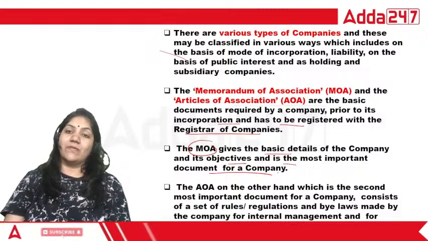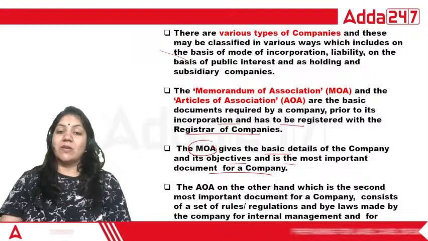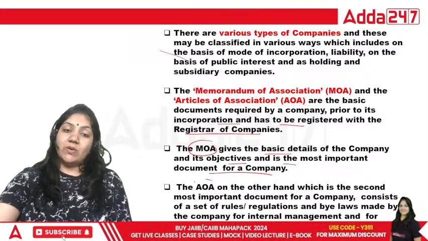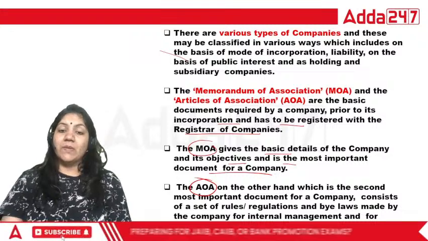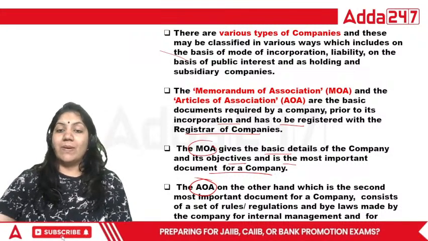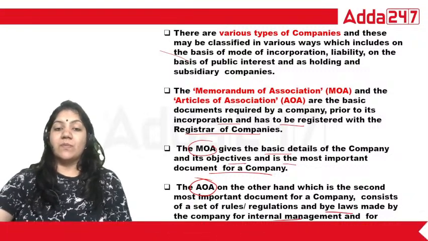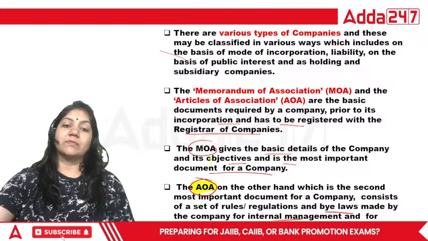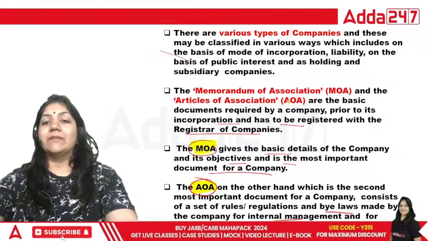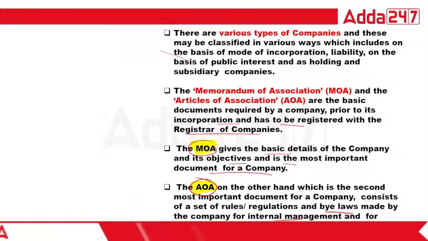We know MOA is a very important document. The AOA, on the other hand, is the second most important document. AOA is also a public document. It consists of the rules, regulations, bylaws made by the company for internal management and for carrying out the objective of the company embodied by this one. So guys, this is important one. Please see this particular type. Please read this statement.